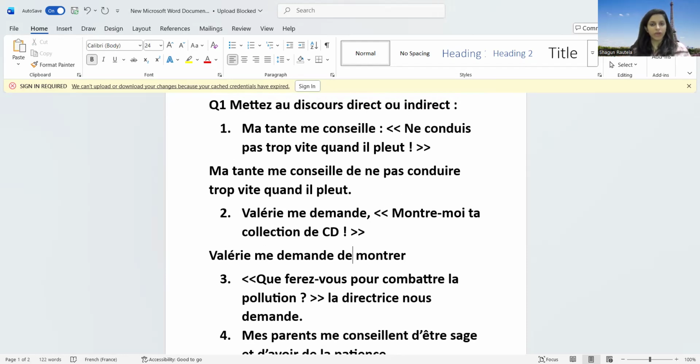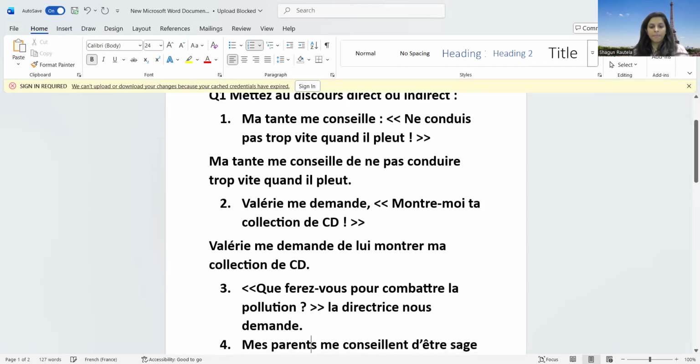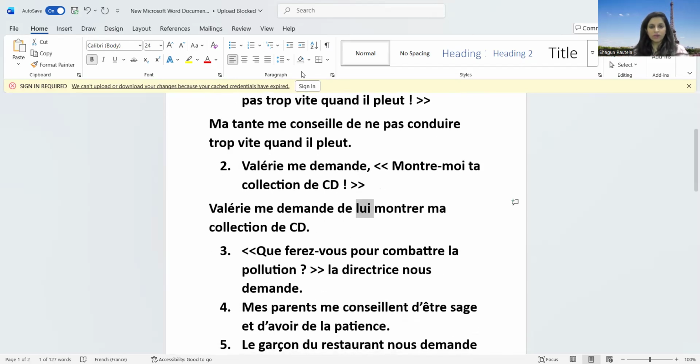If you see "montre", the verb "montrer" means to show. So I show my wristwatch to my friend. So it's an indirect verb. If it's an indirect verb, I'm going to write COI here. Excuse me for my bad throat. So "Valérie me demande de lui montrer", to show her whose collection? Show me your collection. So show her my collection of CDs. This is how you do the second part. This concept is very, very important here. I will just highlight it.